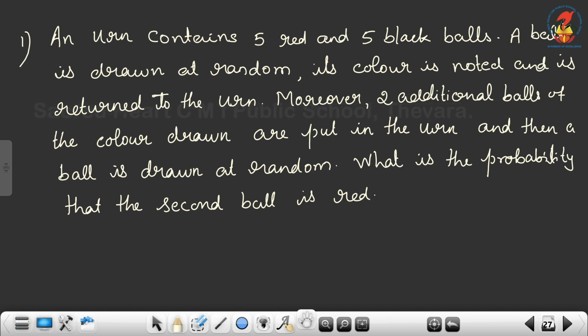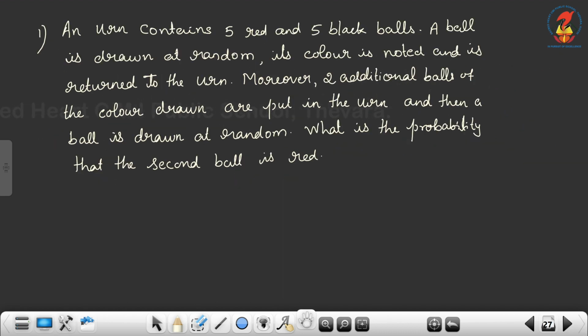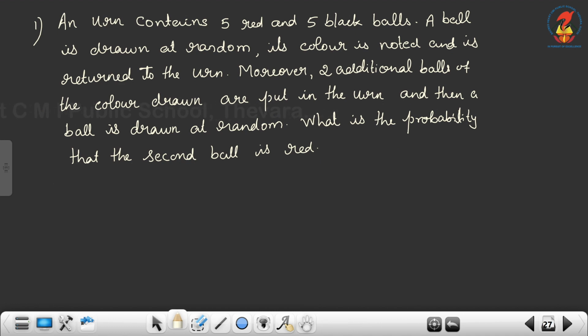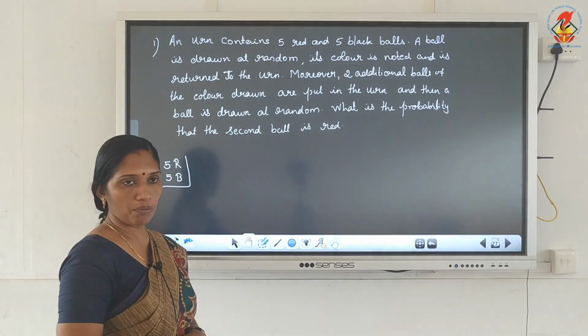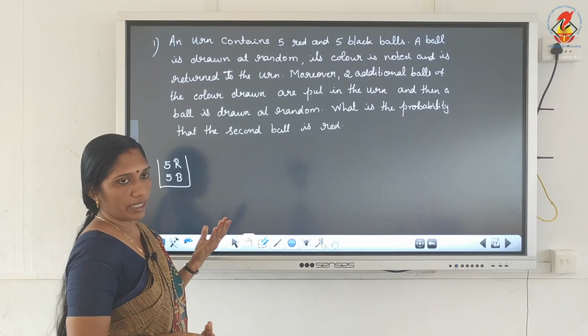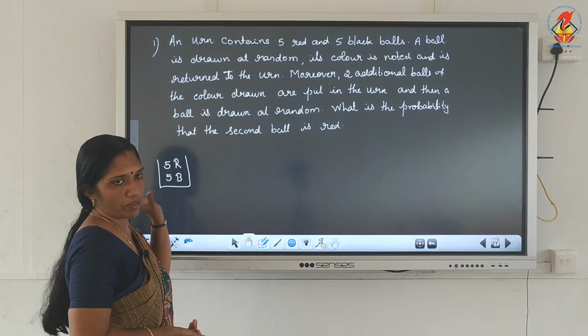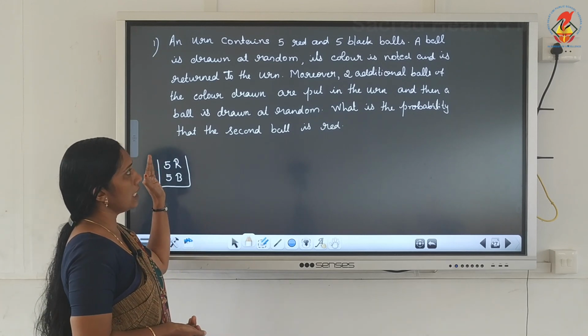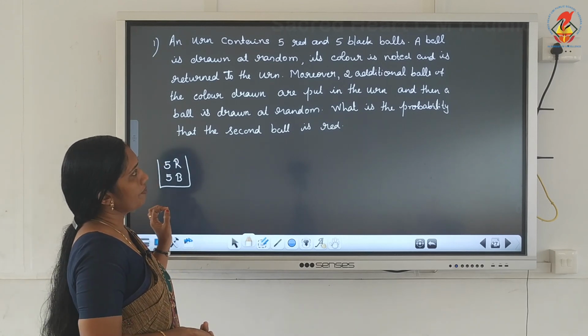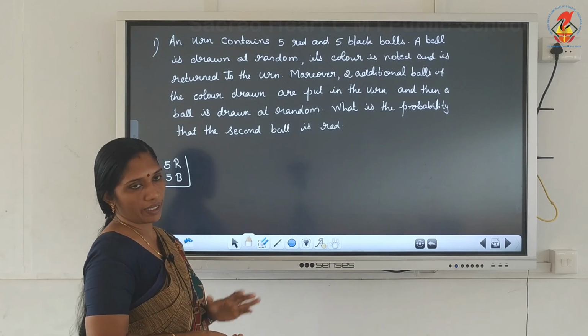So once again you have to read. An urn, like a box, contains 5 red and 5 black balls. The experiment is, a ball is drawn at random. We take a ball from that box. Its color is noted and then returned to this box. Then 2 additional balls of the same color are put in the urn and a ball is drawn at random.